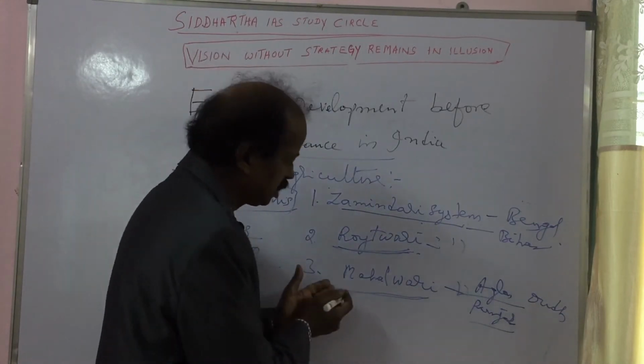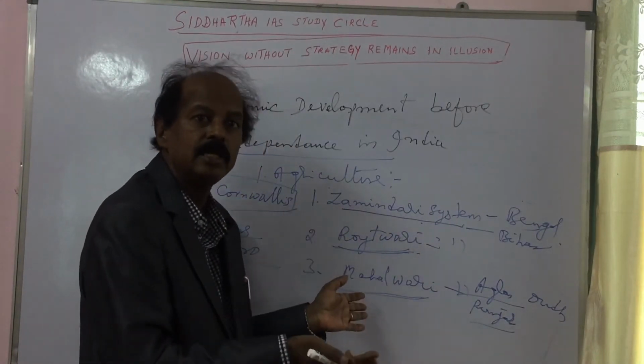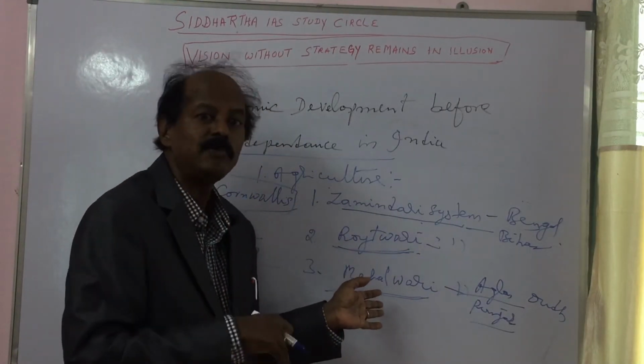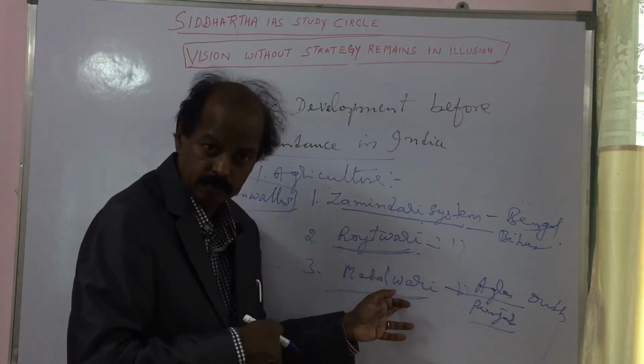So the system under which land revenue was paid to the British government collectively by all the farmers in a village is called the Mahalwari system.